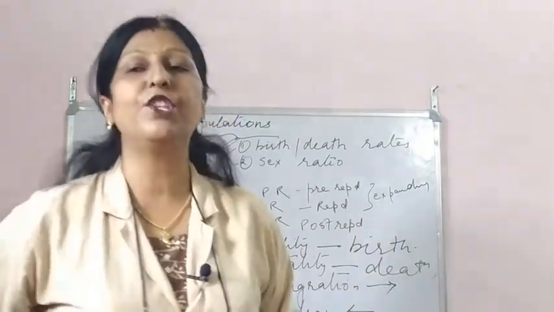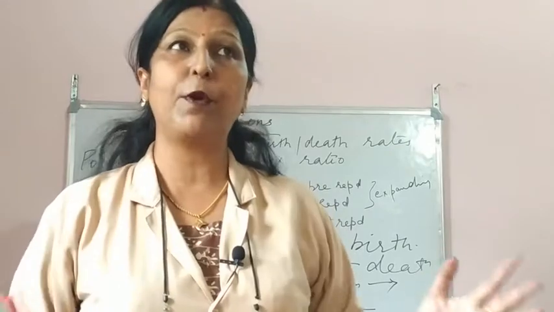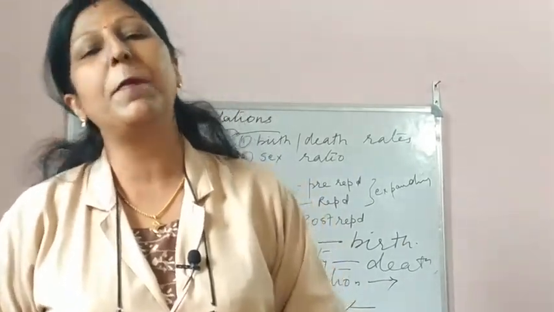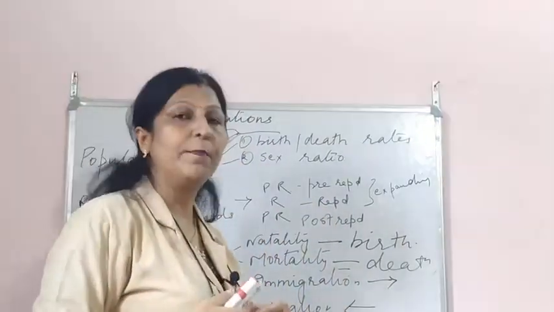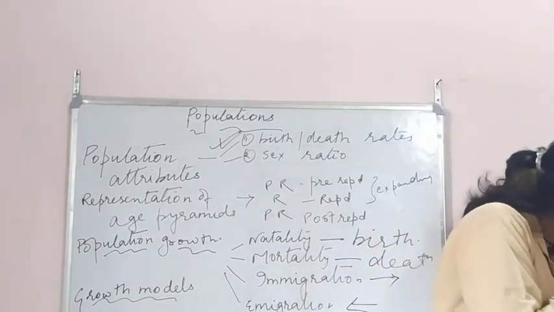So the area which it covers, the area which it occupies, the density, the canopy it provides: depending on that, if we try to measure the population density, that is what is said over here.